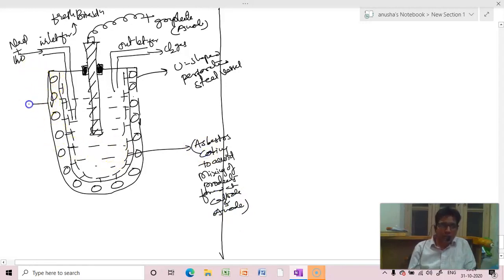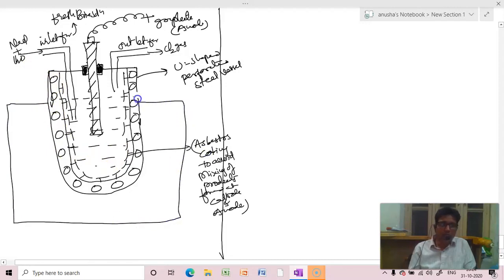This entire arrangement is kept in an outer tank. Iron is acting as the iron tank, right? So to this there will be an outlet for hydrogen gas.